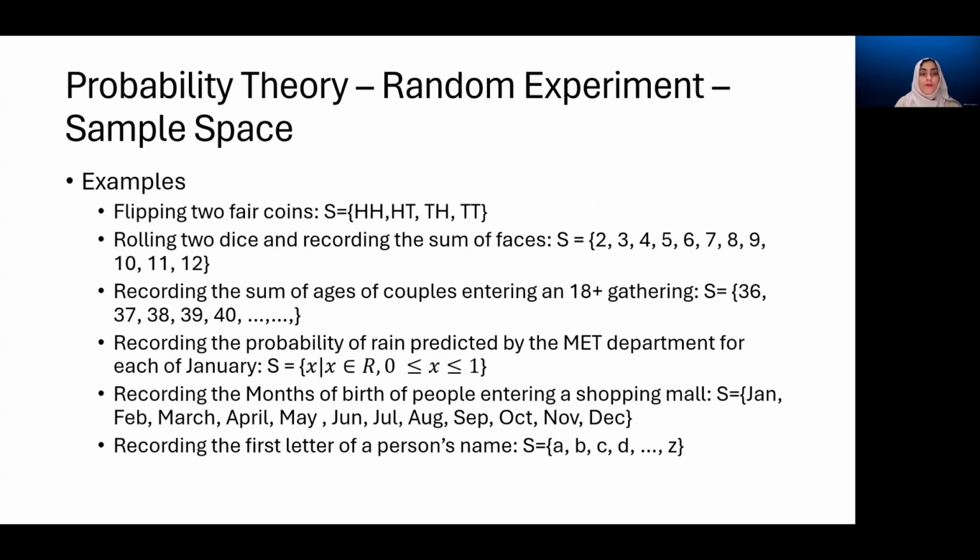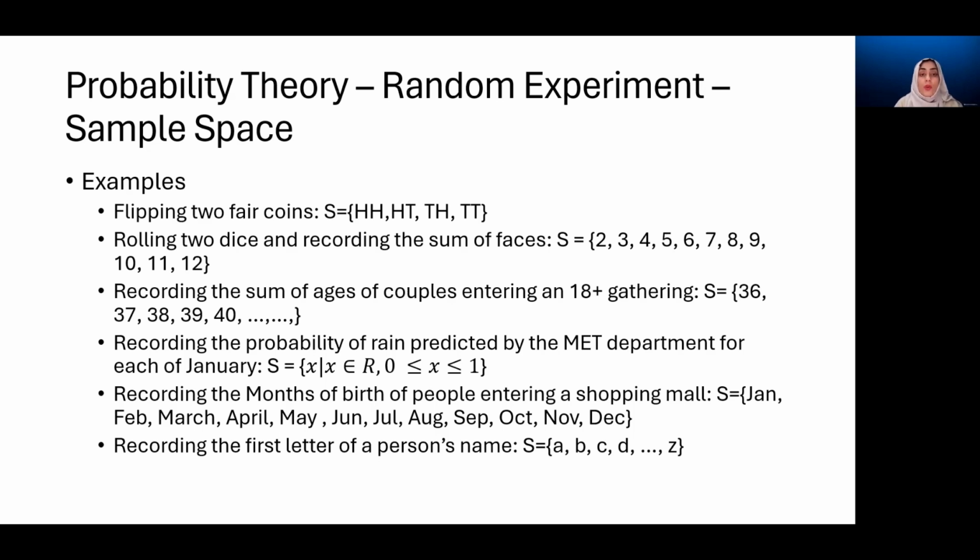Now, the examples of sample space include flipping 2 fair coins. Again, the experiment now is to flip 2 coins and the outcome is going to be recorded accordingly. So it's either both heads, one head and one tail, the first one head and the second one tail, the second one head and the first one tail, or both of them being tails. So these are 4 possible outcomes, and the size of the sample space is 4. So when we run this experiment, we expect one of these 4 outcomes for every trial.